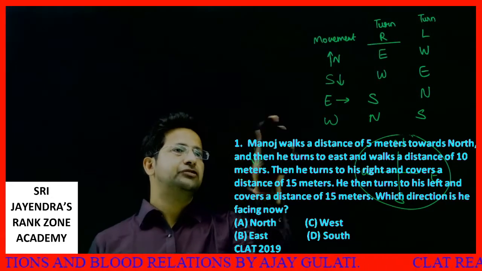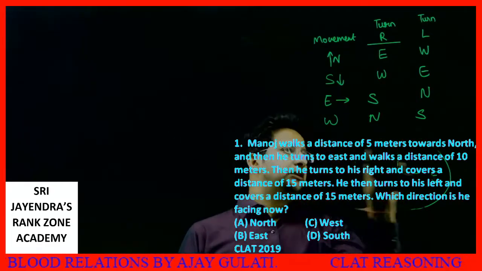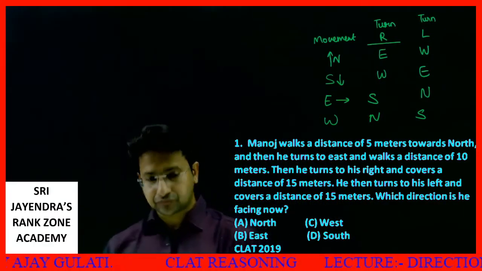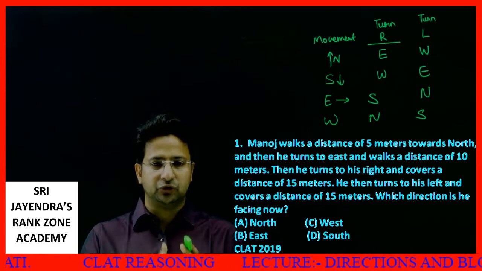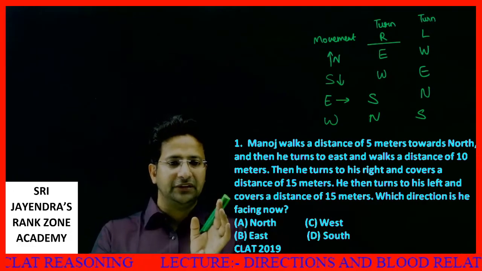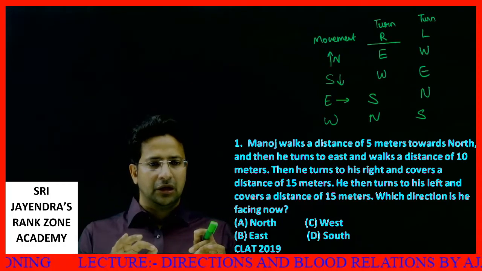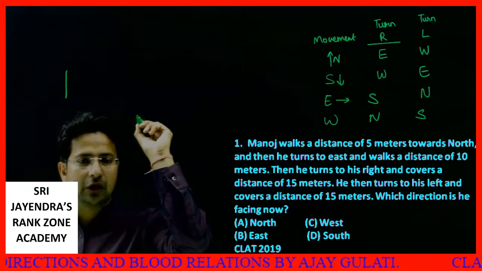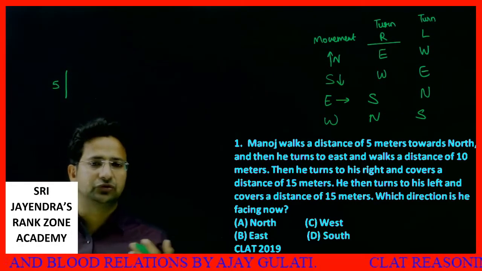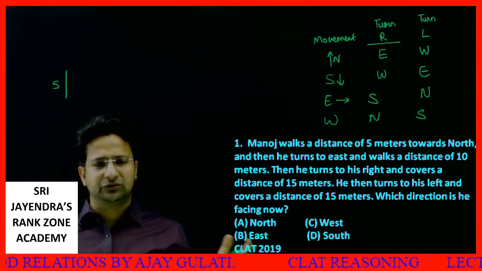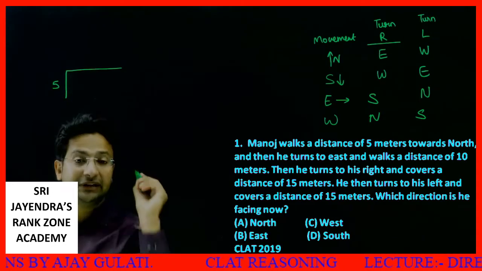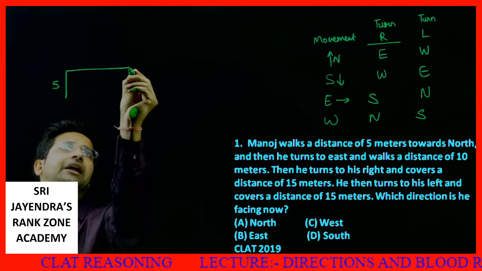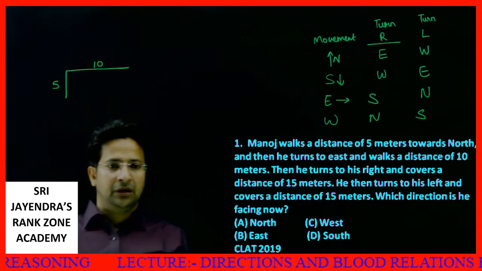So students, here we have our first question. I am just rubbing whatever is unnecessary. Let's start with the first question. Manoj walks a distance of 5 meters towards north and then he turns to east and walks a distance of 10 meters. See, students, it's given directly. It's like this is 5, so 10 will be double of this. He walks a distance of 10 meters.